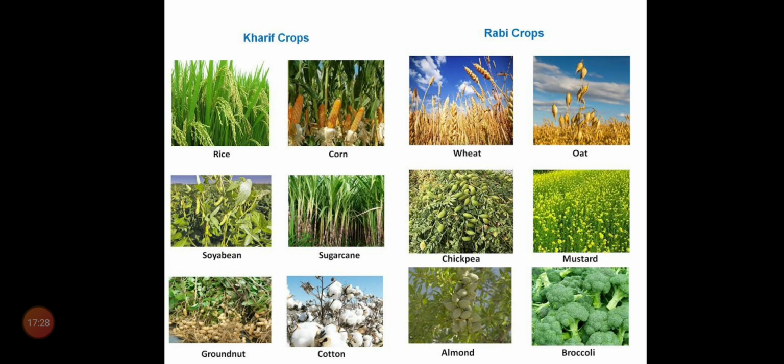These are the examples of Kharif crops. And Rabi crops: wheat crop, oat crop, chickpea crop, mustard crop, almond crop and broccoli crop. These are the examples of Rabi crops.